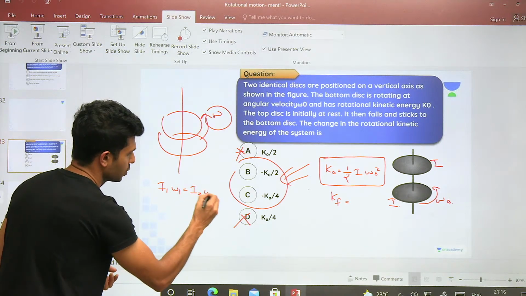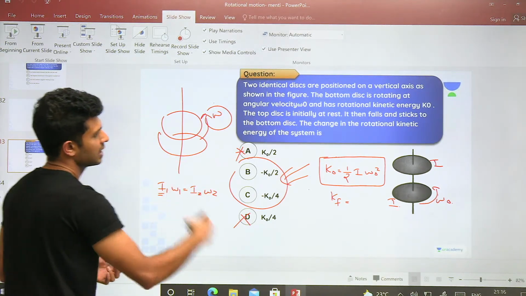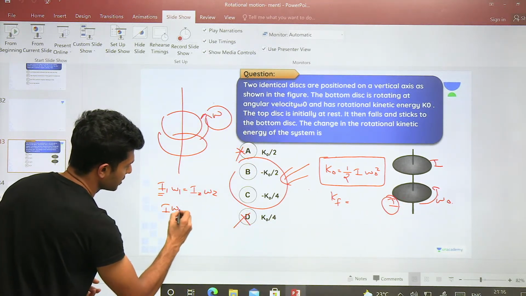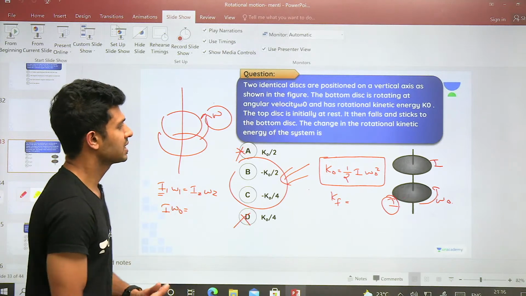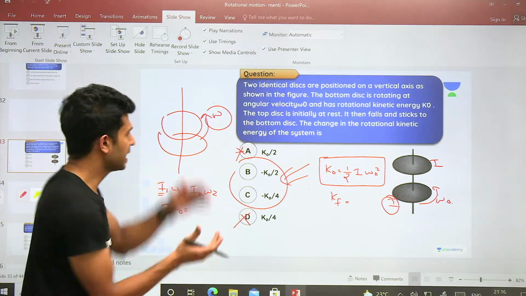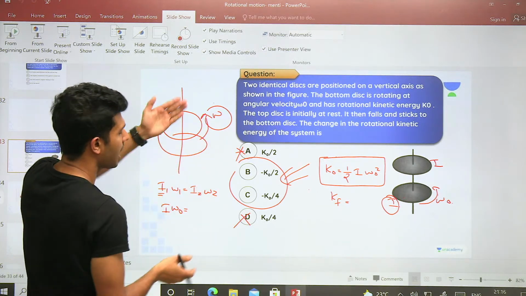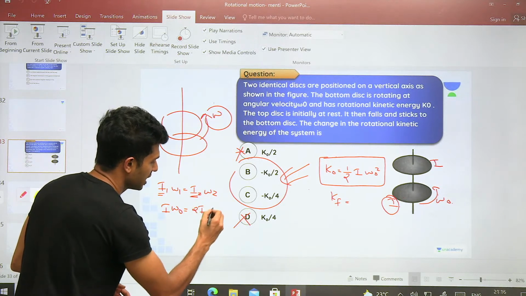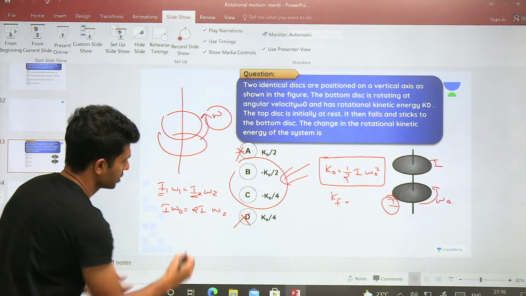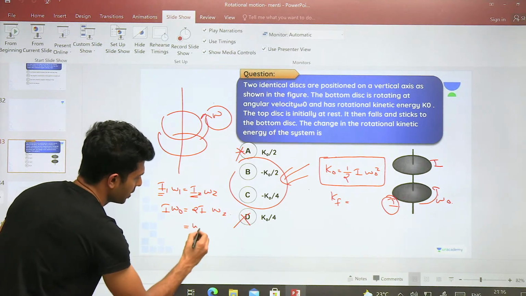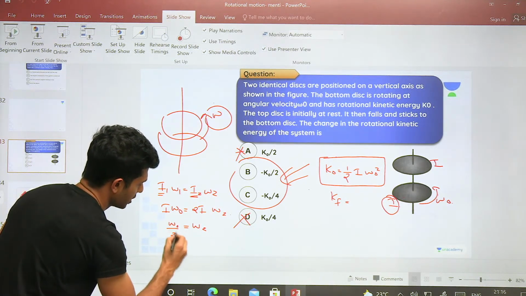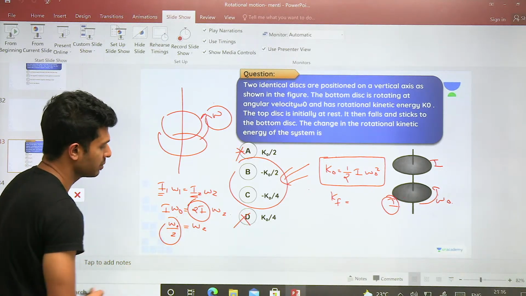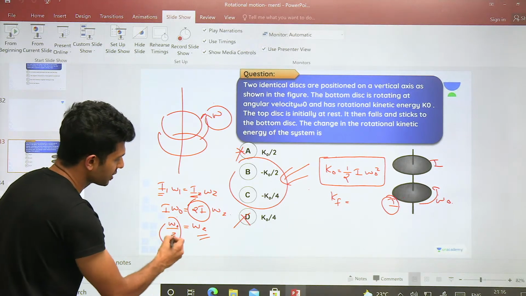I1 omega 1 is I2 omega 2. What is the initial moment of inertia? Only this disk, I. Its angular velocity is omega naught. ठीक है. What is the I2? One disk is I. If there are two disks rotating, I plus I, just add कर ले, it is a scalar quantity. So I2, 2I हो जाएगा. That is omega 2. So I cancels. Omega 2 will be omega naught by 2. You can see that moment of inertia became 2 times of I and angular velocity became half.